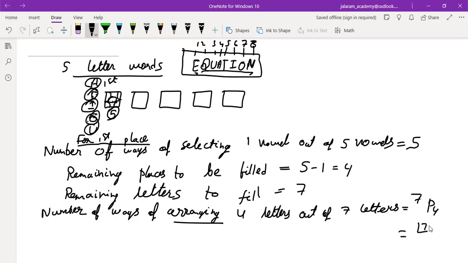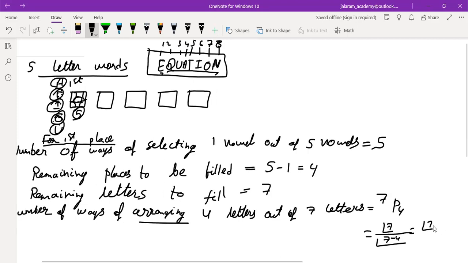That is factorial 7 upon factorial 7 minus 4, so factorial 7 upon factorial 3. 7 times 6 is 42, times 5 is 210, times 4 is 840.